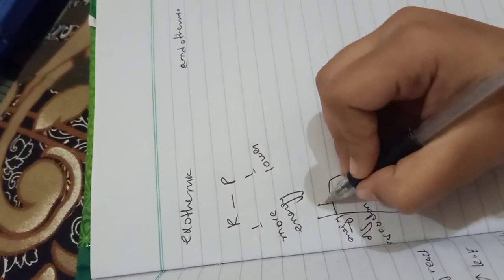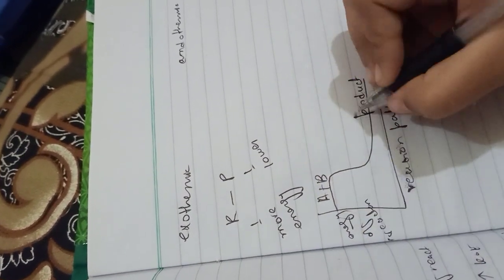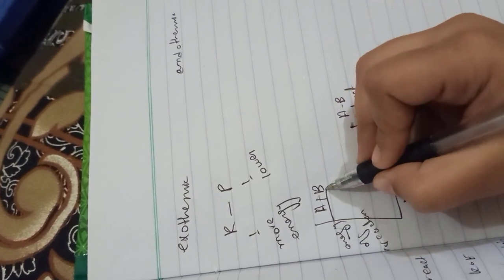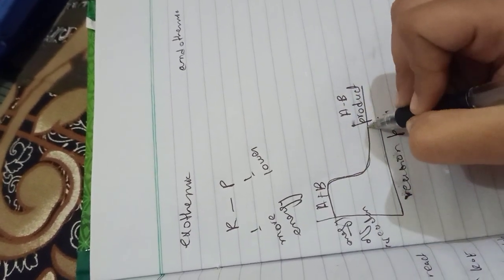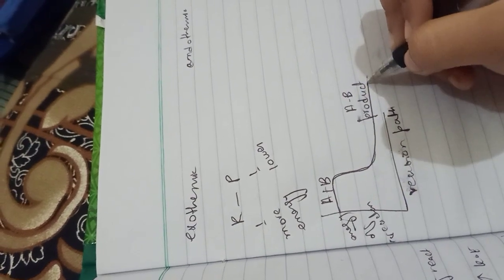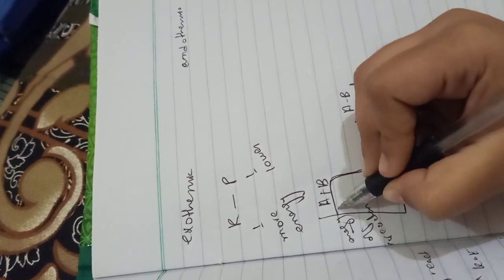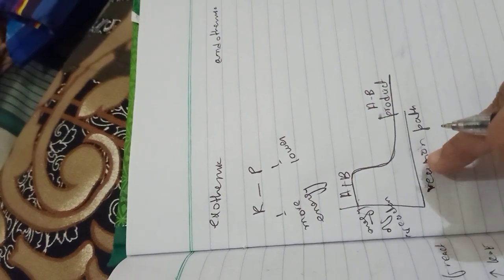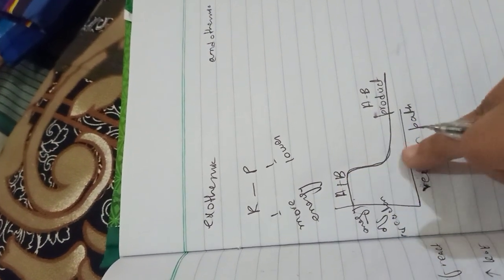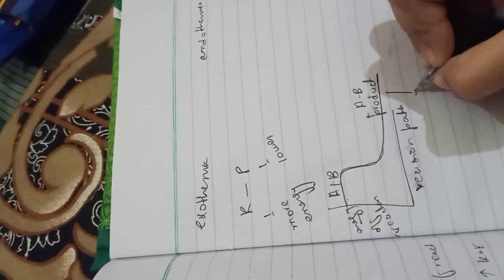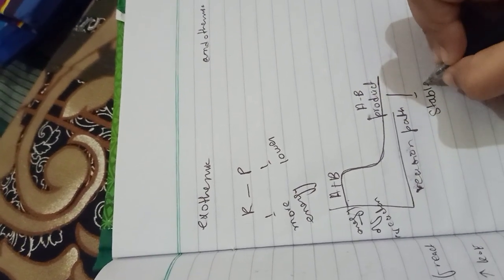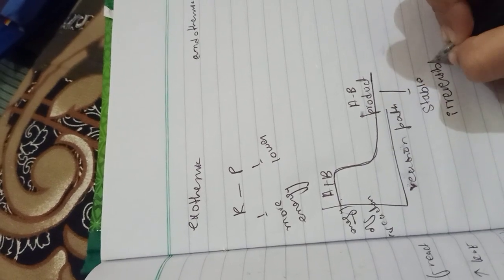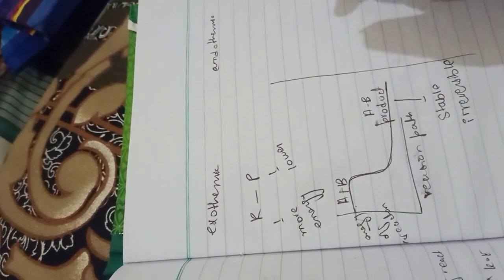For example, the reactant is A into B, so the product will be B. So energy will be less when the product appears. In the product the energy is lower, and in the reactant the energy is more. More energy in the reactant is converted into the product, and the product will be stable because of the irreversible reaction, because only one reaction occurs.